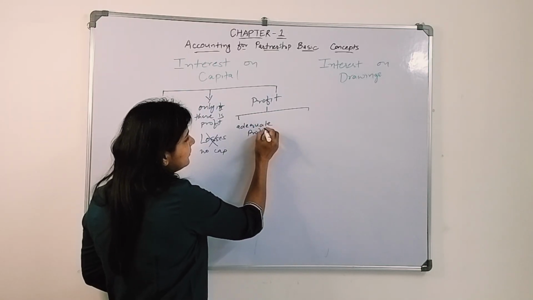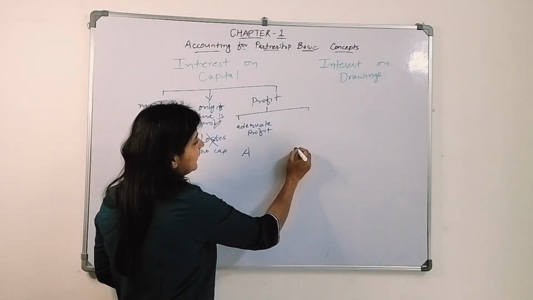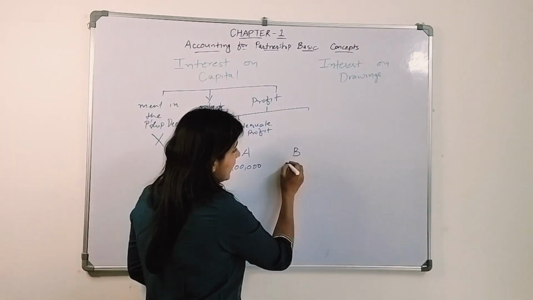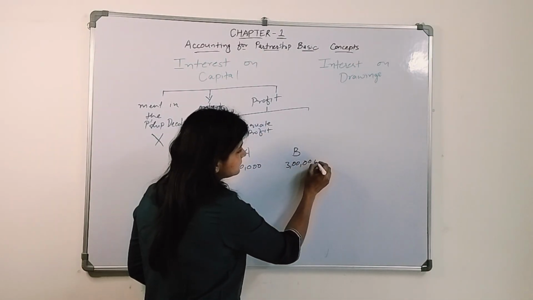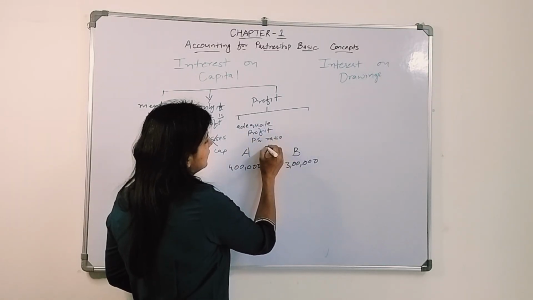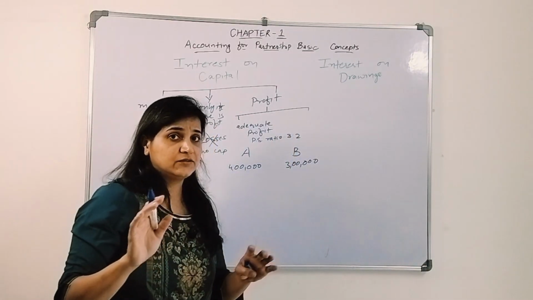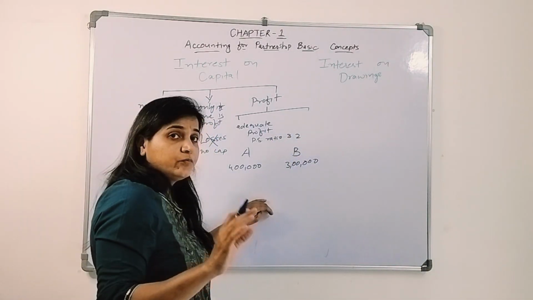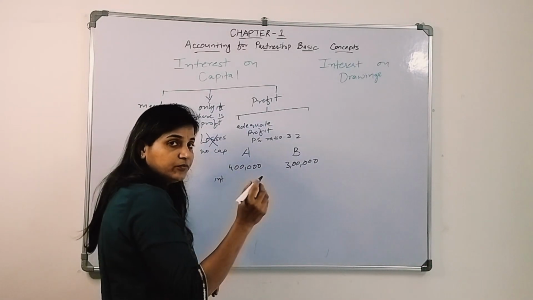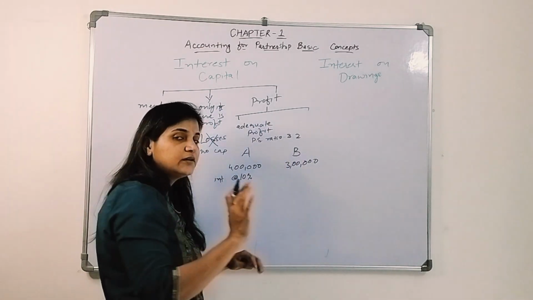What do we mean by adequate profit? Let's start with an example. There are two partners, A and B. A invested 4 lakh and B invested 3 lakh. Their profit sharing ratio is 3:2. Now the partnership deed mentions that they'll get interest at the rate of 10% on their capital.